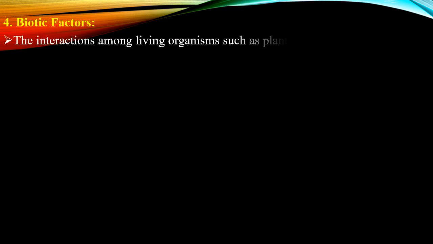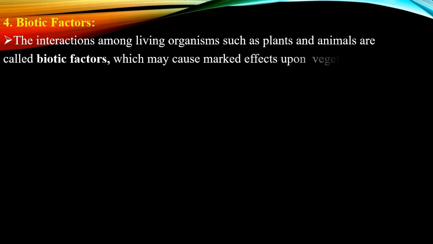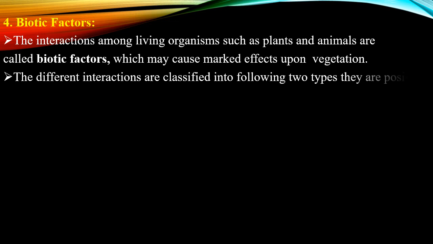Now let us see about the biotic factors. The interaction among the living organisms such as plants and animals is called the biotic factors. So this may have an effect upon the vegetation. The different interactions are classified into the following two types: positive interaction and negative interaction.